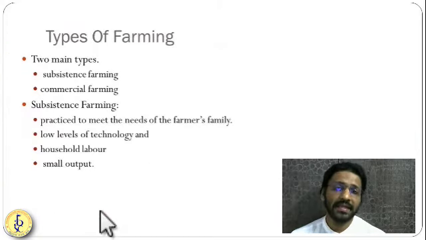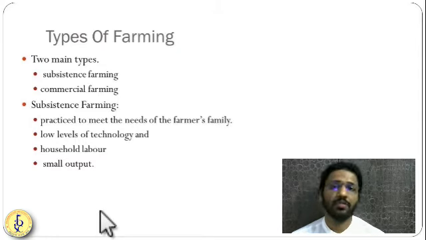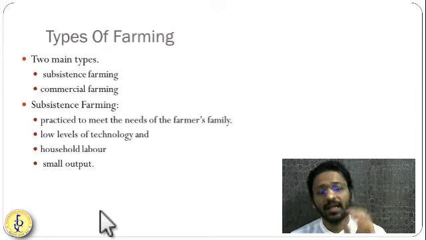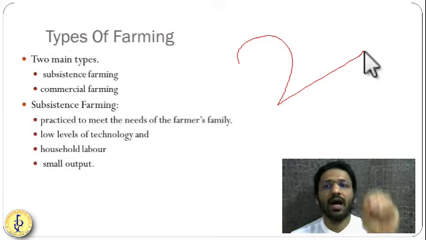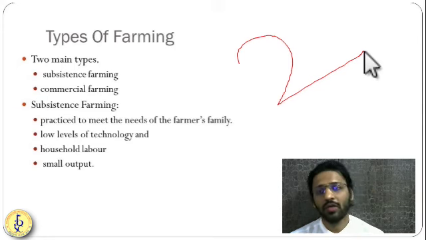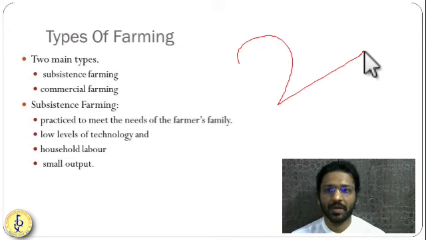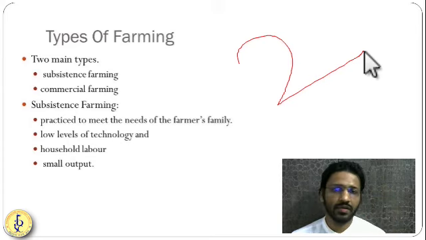Now, once we have seen it as a system, let us understand what are the types of agriculture or types of farming that we have. Basically, agriculture is classified into two types. First is subsistence farming, another is commercial farming. Subsistence means only to feed your family. Getting it? It is not for the purpose of selling in the market. The farmer is doing farming only to feed their family. You are calling it subsistence farming.